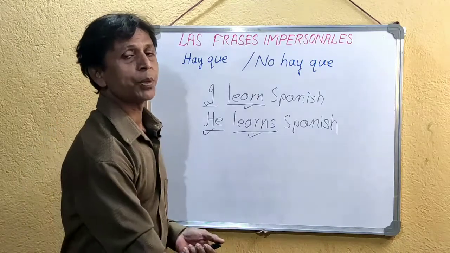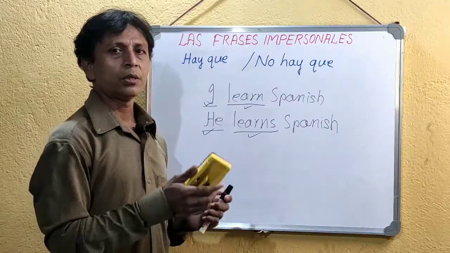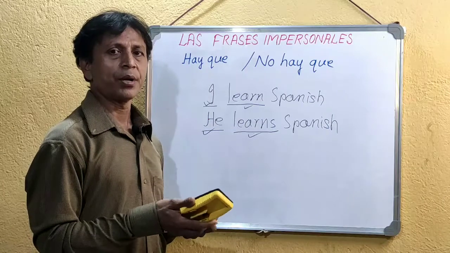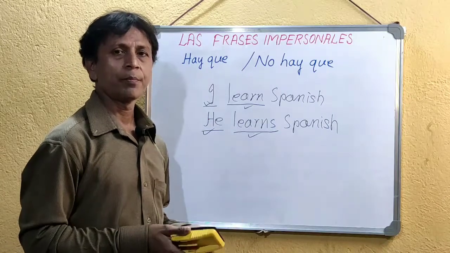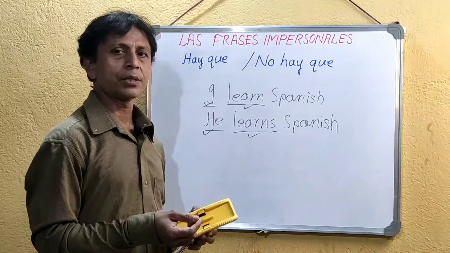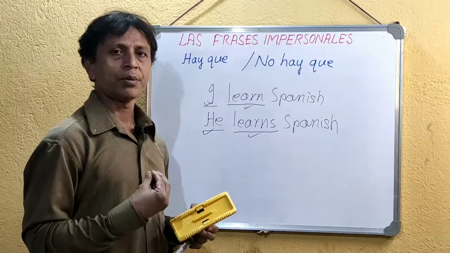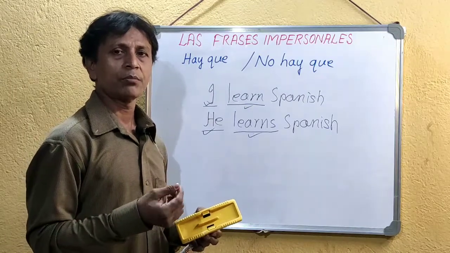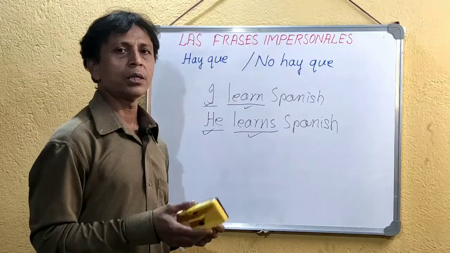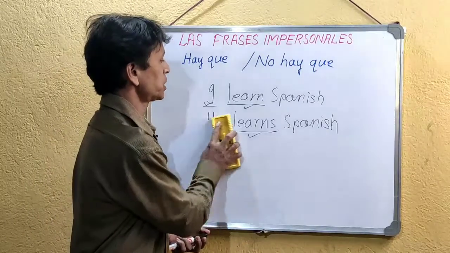But in the case of an impersonal sentence, we don't have to think about subject-verb agreement. The subject is always undefined. The action of the verb can be related to any kind of grammatical subject. That can be I, you, he or others. So the verb is impersonal in this sense. That's why it is called an impersonal sentence.